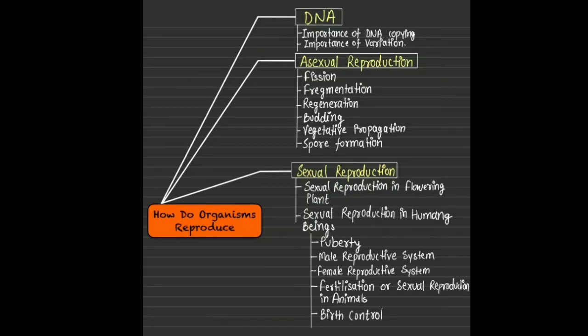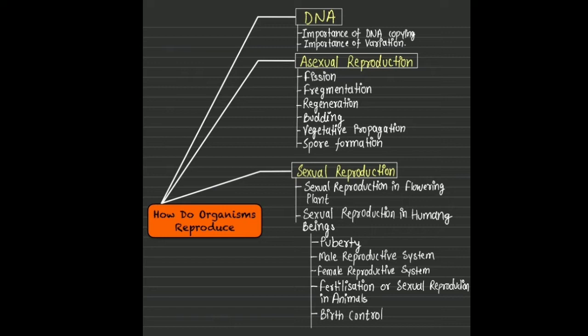Today's chapter is how do organisms reproduce. In it, we will learn about DNA. First, importance of DNA copying. Second, importance of variation. Next topic is asexual reproduction. In it, we will learn about fission, fragmentation, regeneration, budding, vegetative propagation, and spore formation.